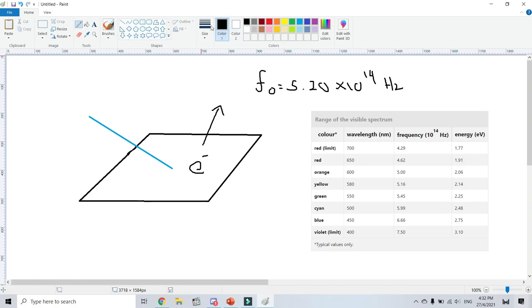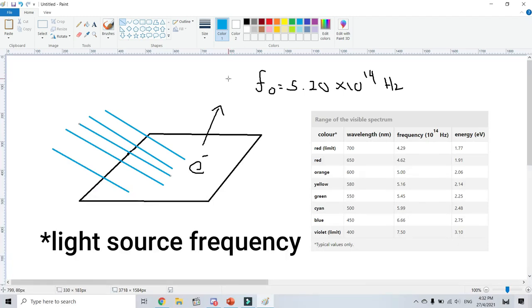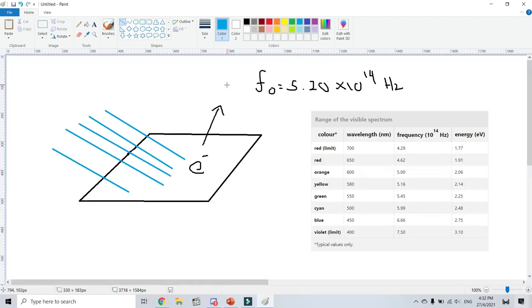If we increase the intensity of the light that we shine onto the metal surface, the number of electrons escaping will also increase, because it has already fulfilled the requirement for the electrons to escape: the light source needs to be higher than the threshold frequency.